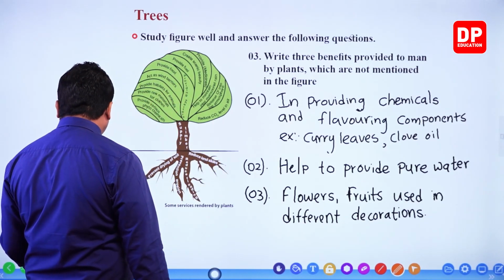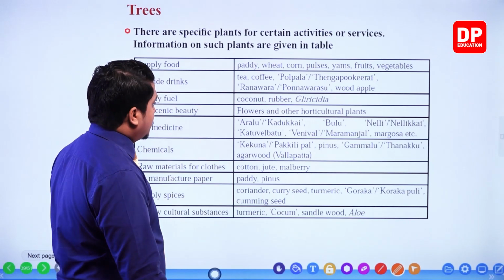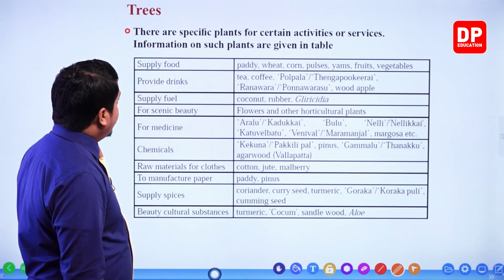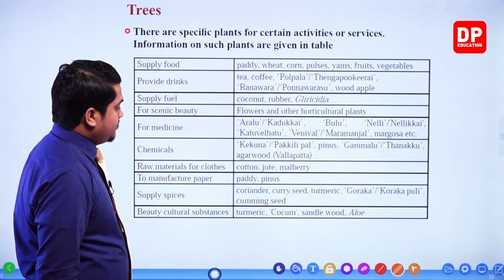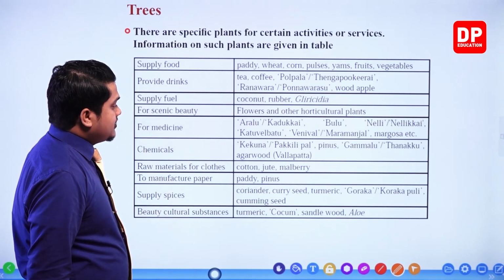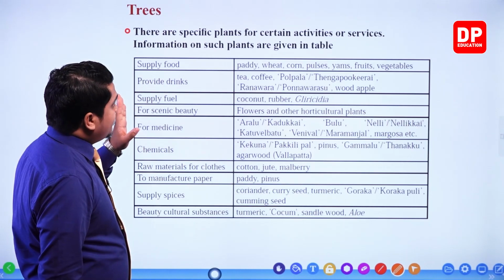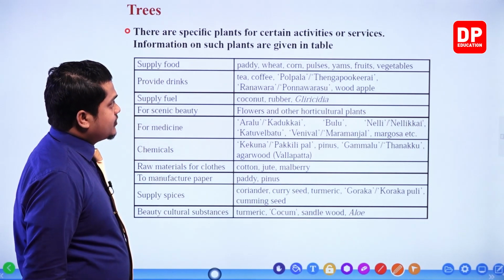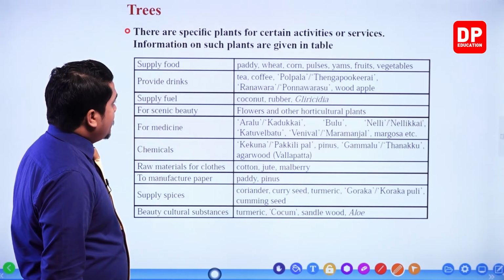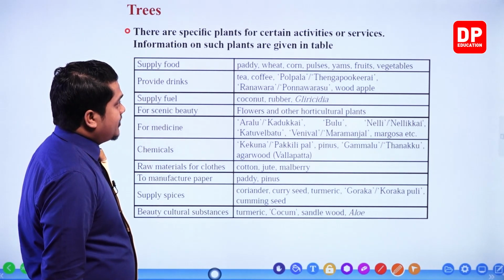Now let's see what are the other contents. So you are given with a table here. Okay, within this table there are specific plans for certain activities or services. Information on such plans are given in the table.